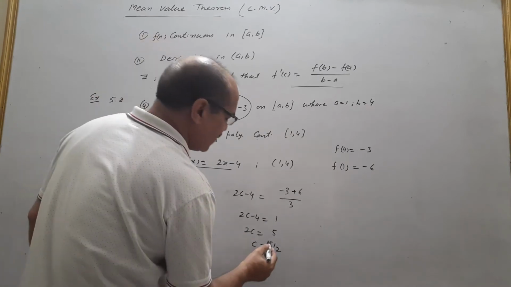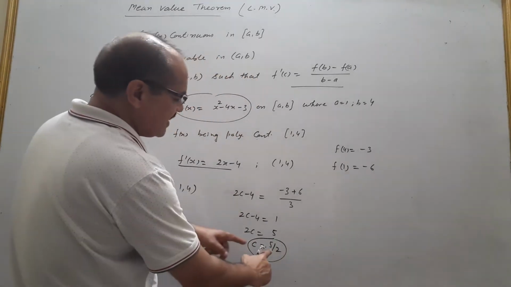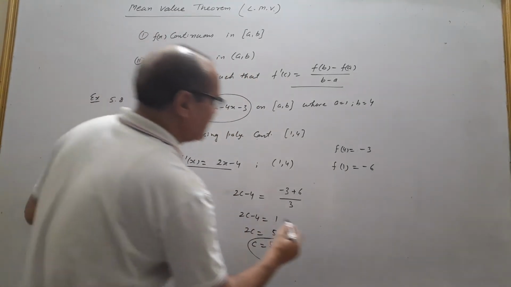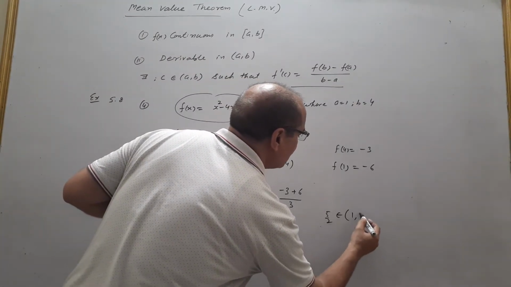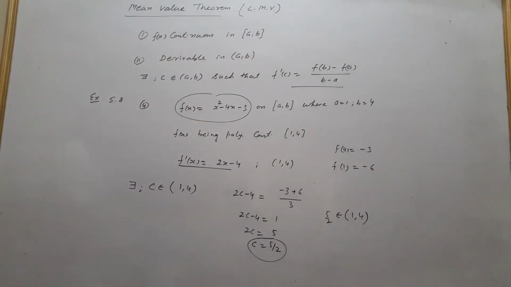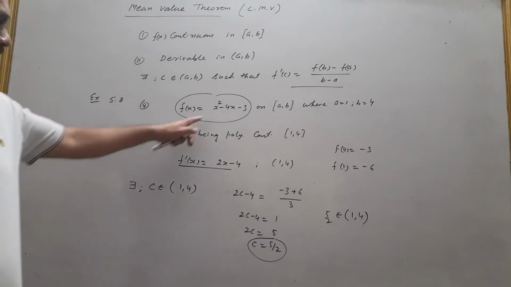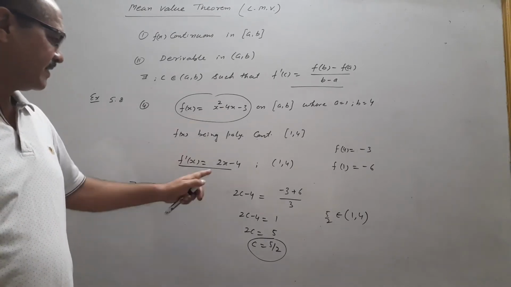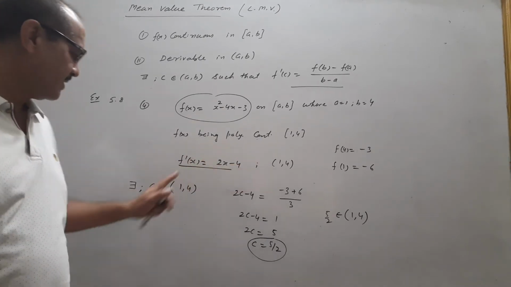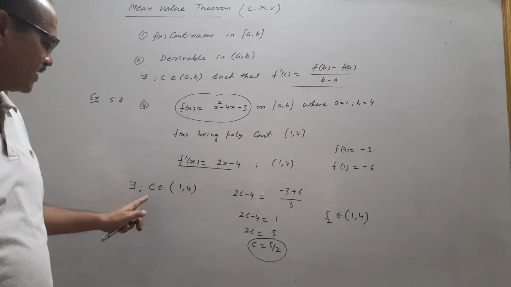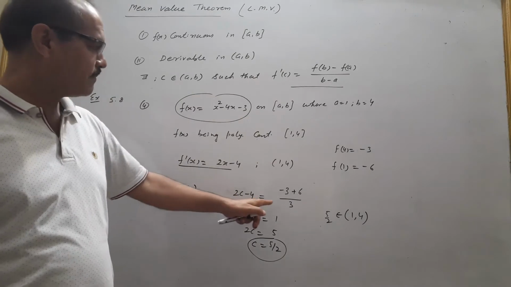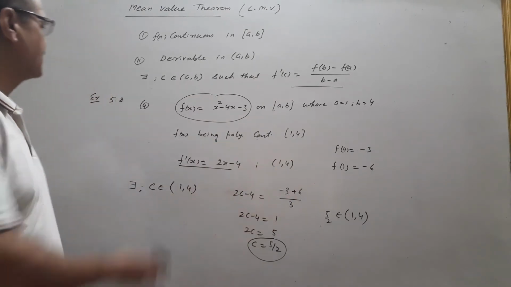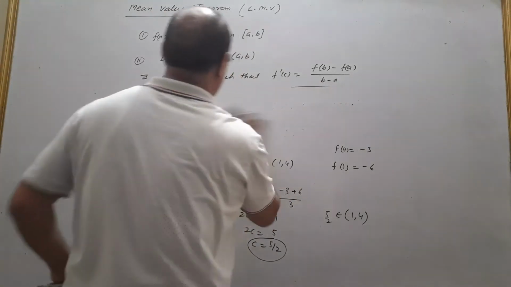So this is the value of c, and you see c is 2.5, which lies in the open interval. Therefore 5 by 2 belongs to the open interval (1, 4). So this is the verification of the mean value theorem. See again: for f(x), check the continuity, find its derivative in the open interval, then write the theorem that there exists a point c belonging to the open interval such that f'(c) is equal to (f(b) minus f(a)) upon (b minus a), solve this and get the value of c.